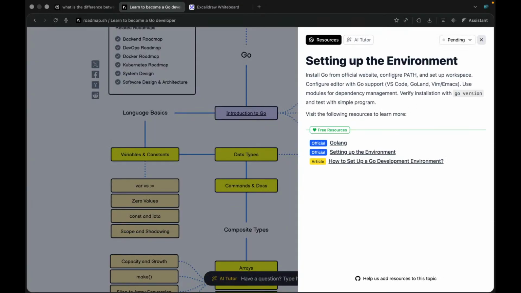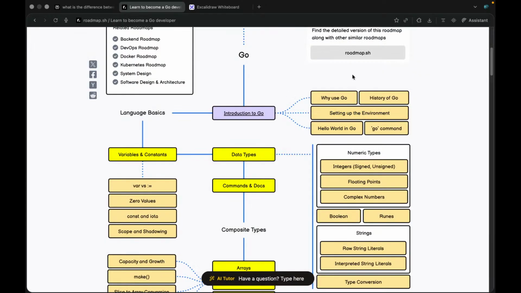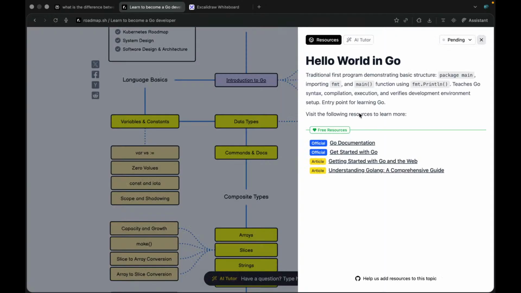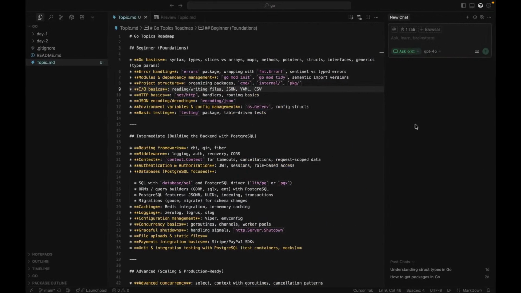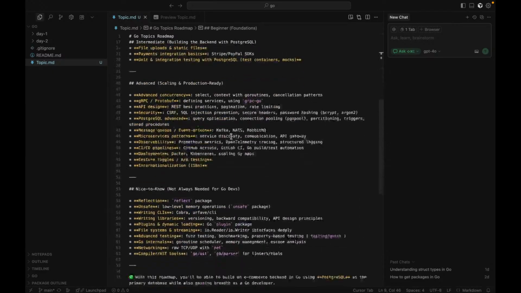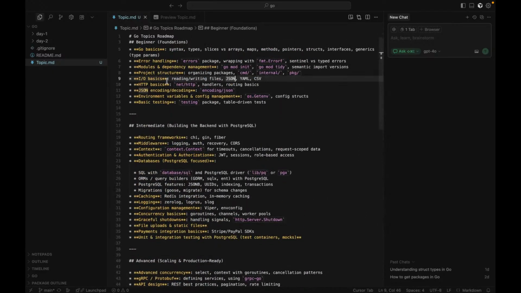Setting up the environment: if you're using Mac, just go to Homebrew and install it. Hello world, and Go commands, the primary tool for managing Go source code, a unified interface for compiling, tests and this and that. Let's ignore this. This is also a topic.md file that I just created to enhance and create projects.